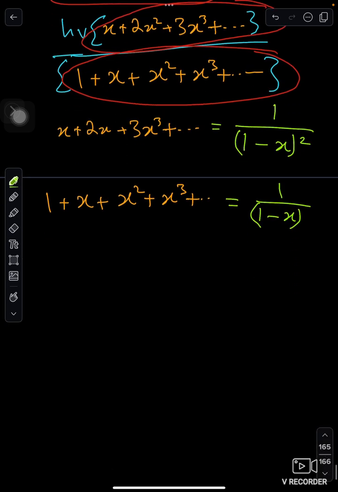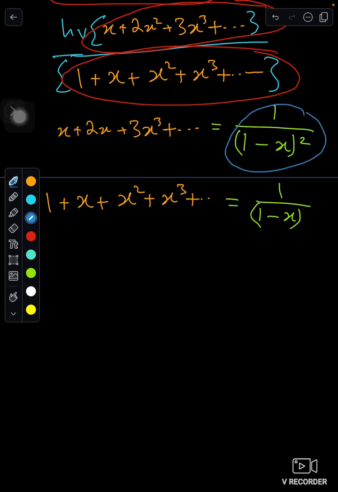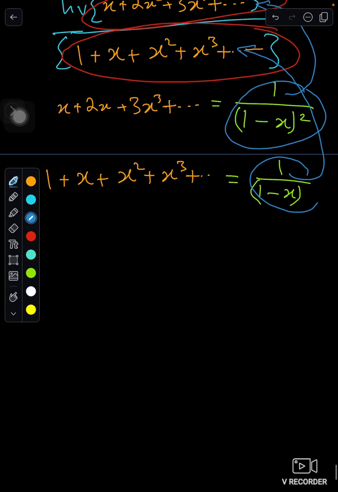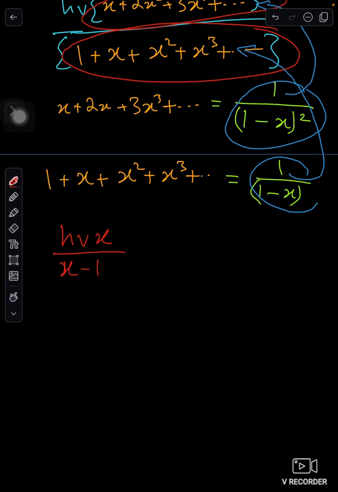This is what these two equal to. Okay, so now I can put these values back into the equation. So what I will get is HF x over x minus 1, because yeah, that's it.